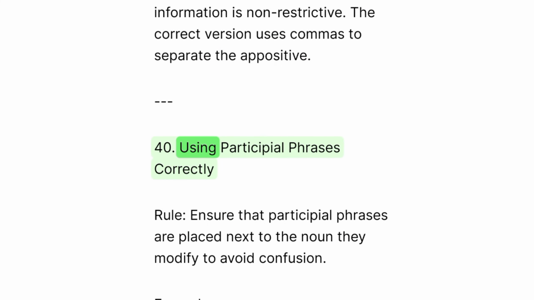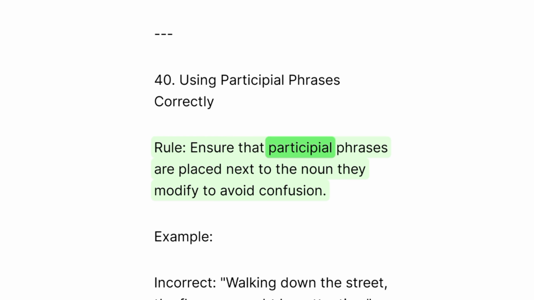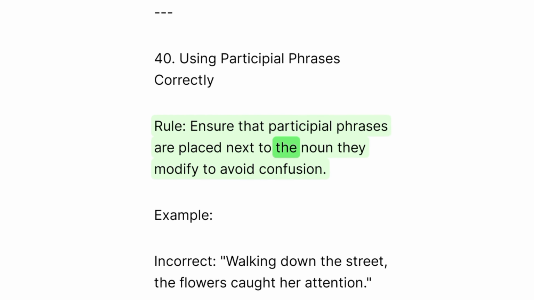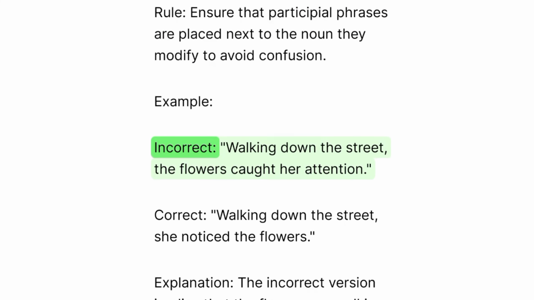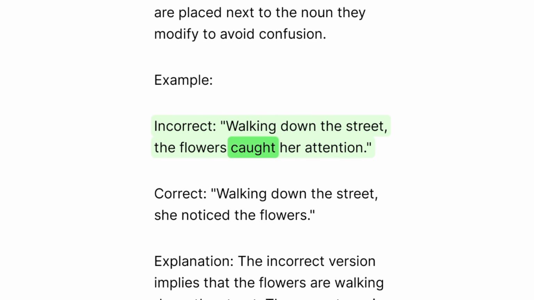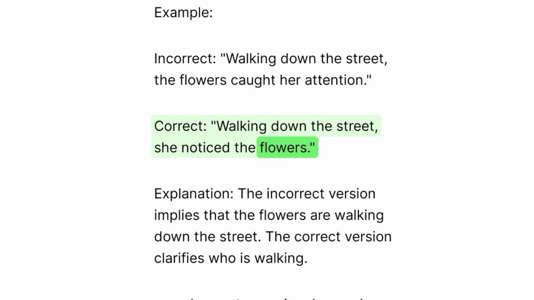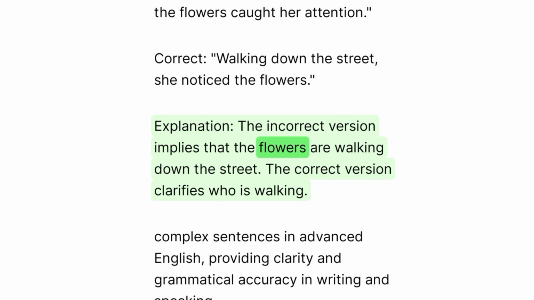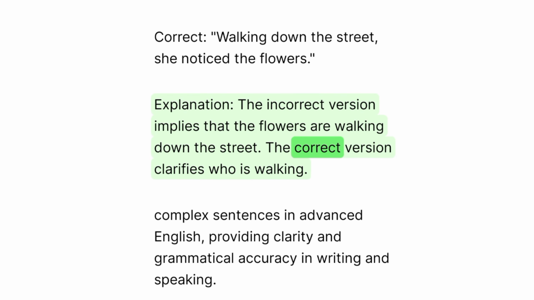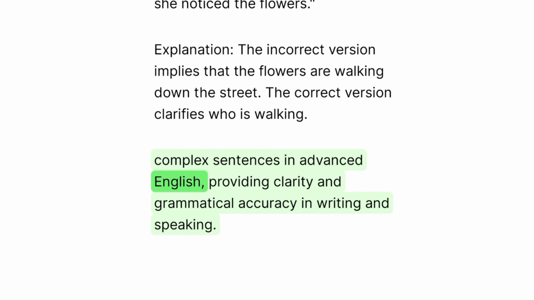40. Using participial phrases correctly. Rule. Ensure that participial phrases are placed next to the noun they modify to avoid confusion. Example. Incorrect. Walking down the street, the flowers caught her attention. Correct. Walking down the street, she noticed the flowers. Explanation. The incorrect version implies that the flowers are walking down the street. The correct version clarifies who is walking. Complex sentences in advanced English provide clarity and grammatical accuracy in writing and speaking.